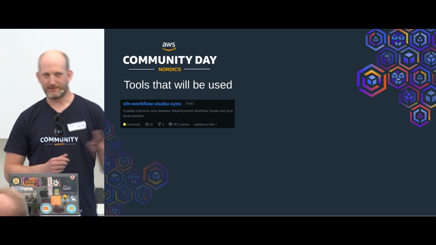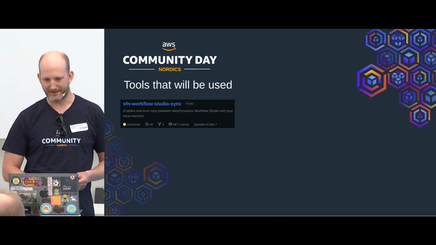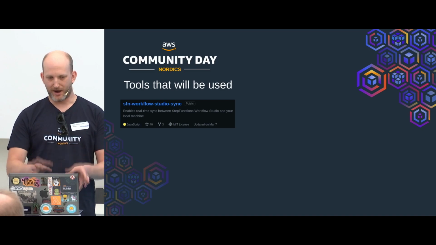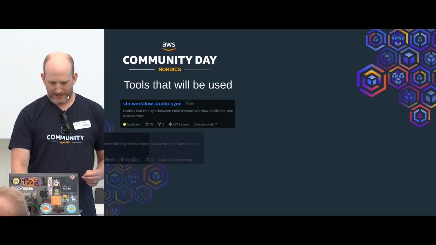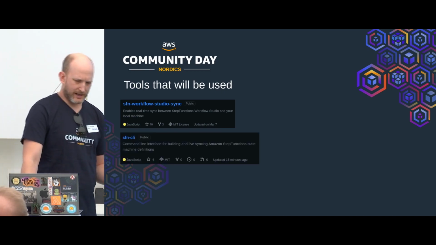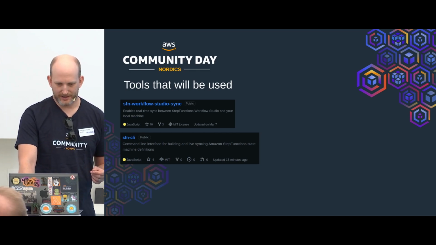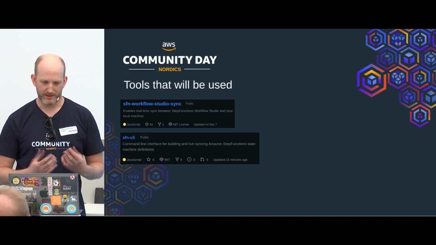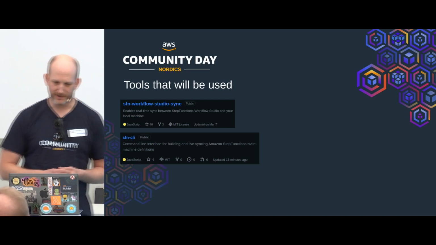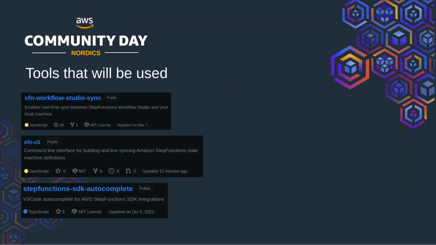If you've seen the Application Composer that was released just before re:Invent, it's very much inspired by that. And this is something I really hope, and I think, that the StepFunctions team are working on to make native. Second one is a CLI tool, SFN CLI. SFN stands for StepFunctions, which lets you interact and integrate closer with your state machine. There's a number of commands, and I'll get to them later. And the last one is a VS Code extension that gives you autocomplete on the StepFunctions SDK integrations.